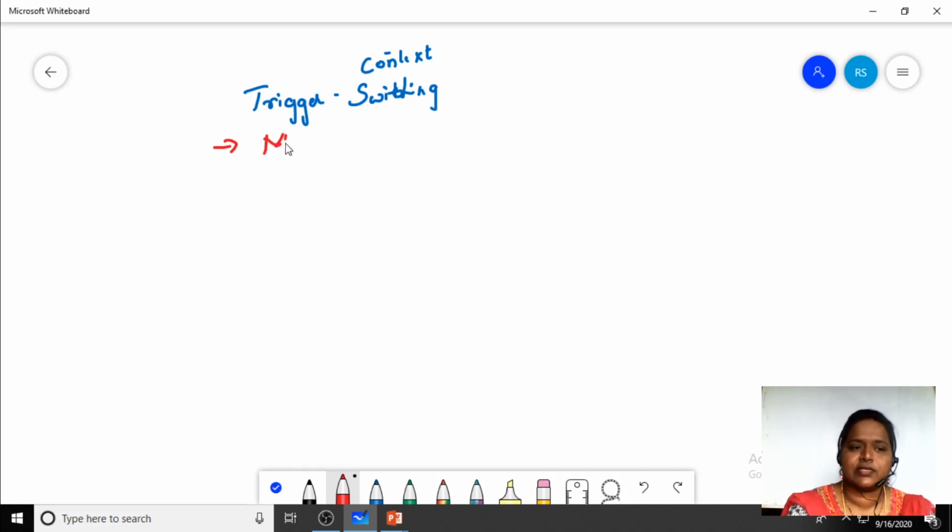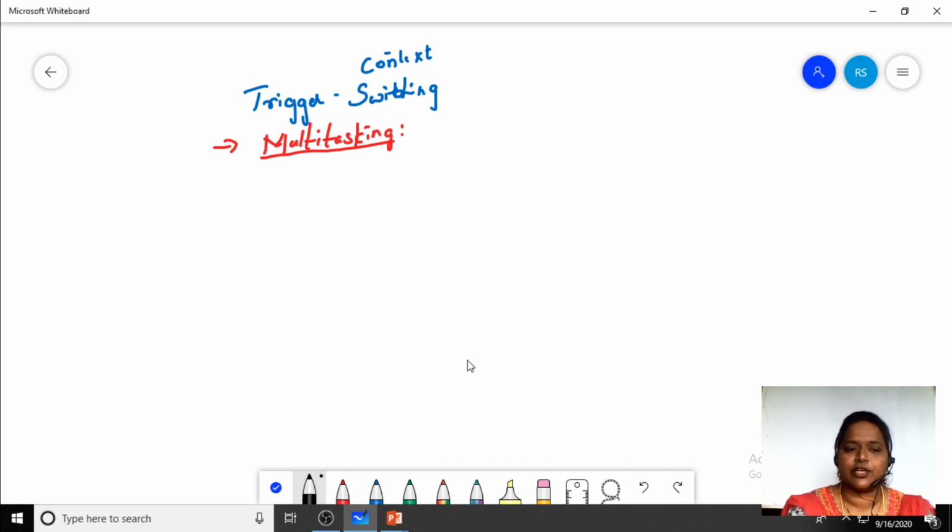The first thing is multitasking. The first point where we are going to switch among the processes, the triggering is done at the time of multitasking.